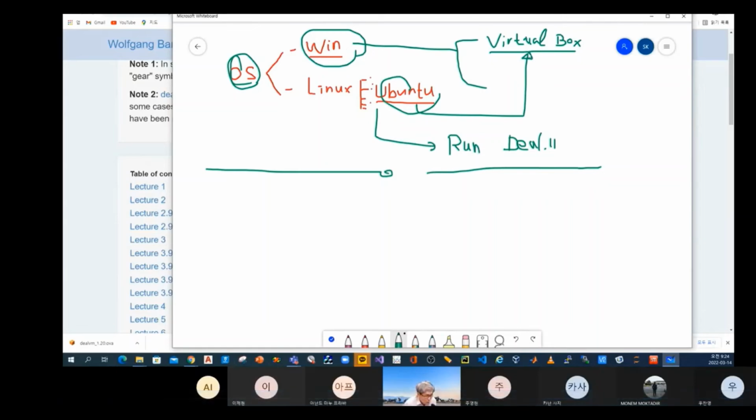In the Windows system, you install VirtualBox, and then you install the Ubuntu system, and then, before learning Deal.ii, you have to install Deal.ii, and then run Deal.ii with many different problems. There are lots of problems.